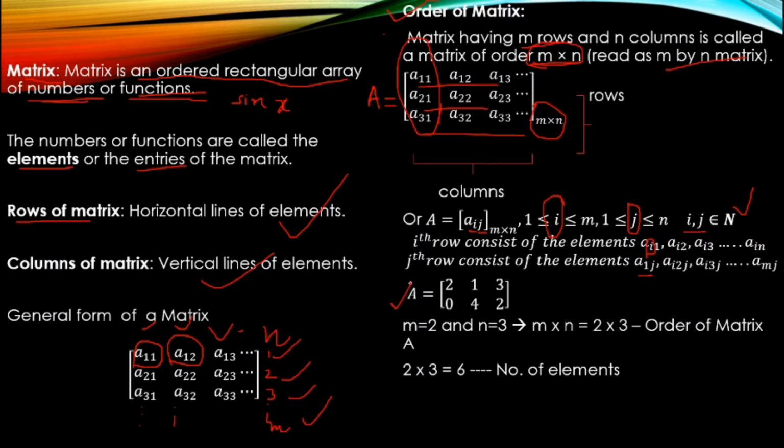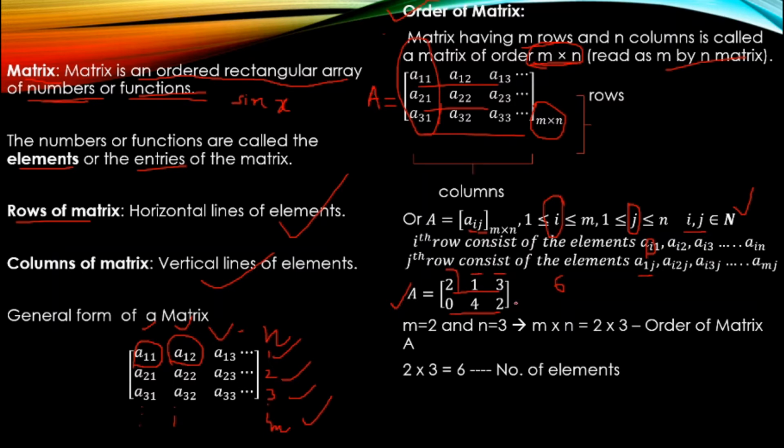A simple example of a matrix, A equal to... can anyone tell what is the order of this matrix? Here 6 elements are there. So how will you see the order? This is your row. We have 2 rows, and how many columns? 1, 2 and 3 columns.